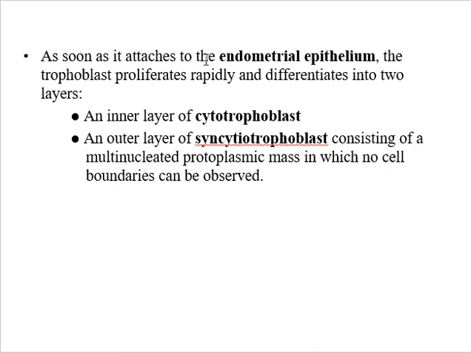As soon as it attaches to the endometrial epithelium, the trophoblast proliferates rapidly and differentiates into two layers: an inner layer of cytotrophoblast, consisting of mononucleated cells, and an outer layer of syncytiotrophoblast, which consists of a multinucleated protoplasmic mass in which no cell boundaries can be observed.